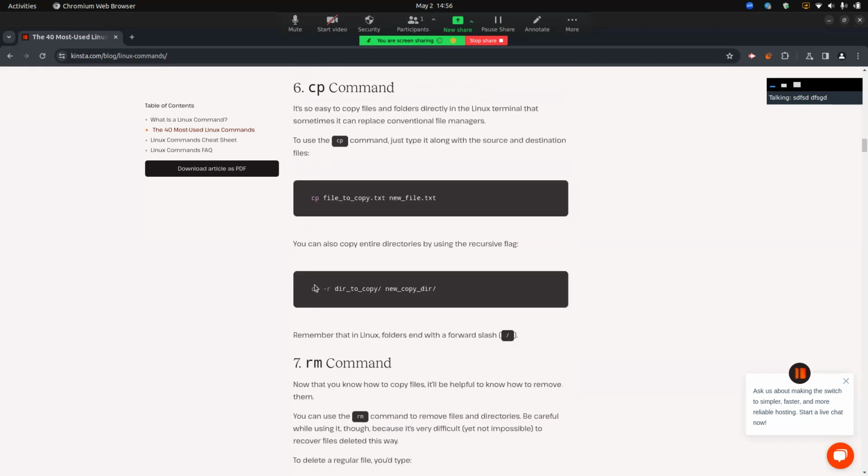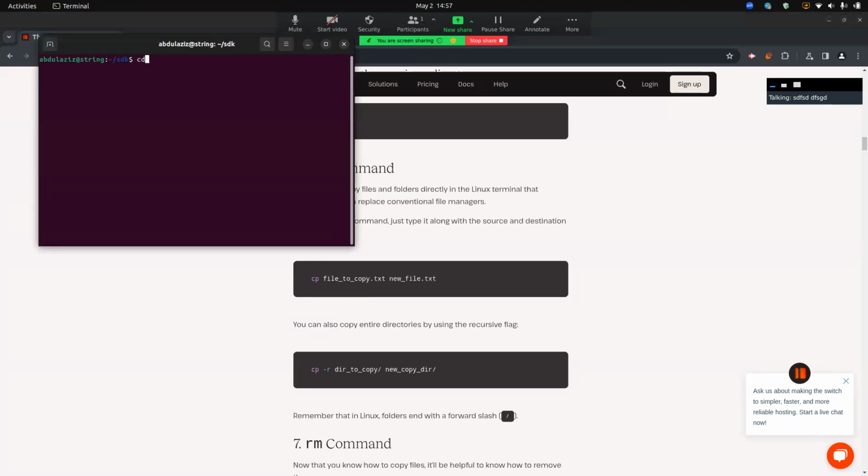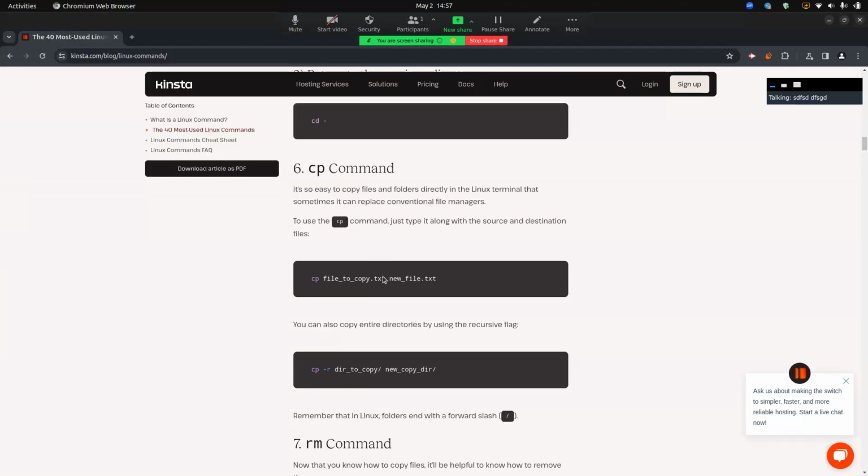And the next command is the cp command. With the cp command, it is easy to copy files and folders directly in the Linux terminal, sometimes replacing a convenient file manager. For example, right now we are using the cp command.